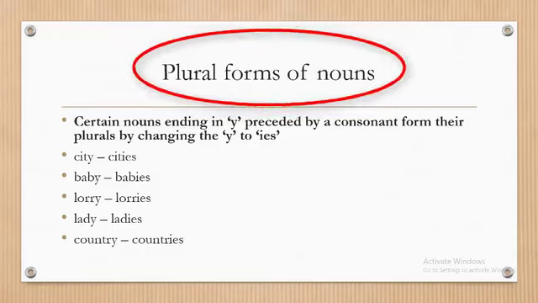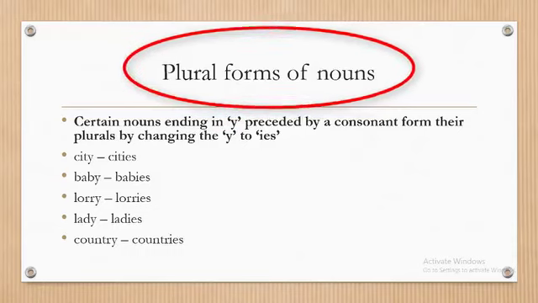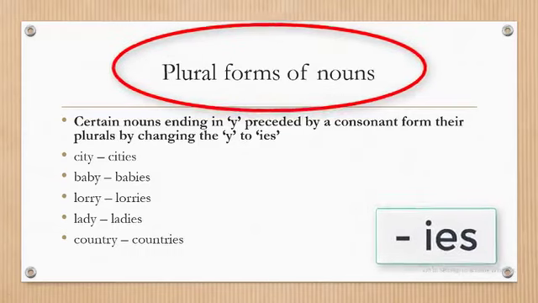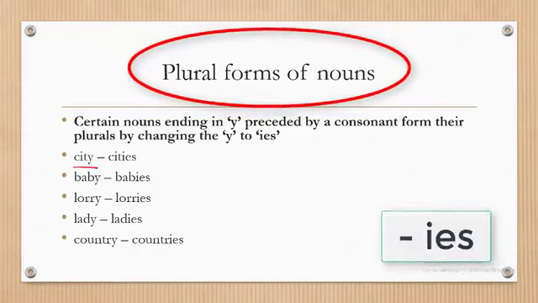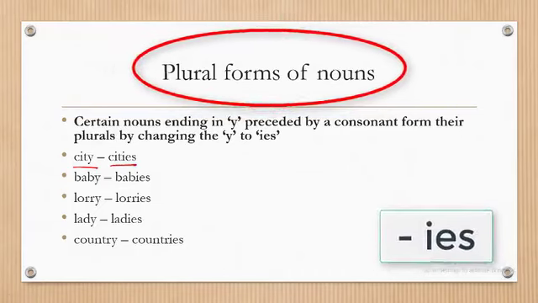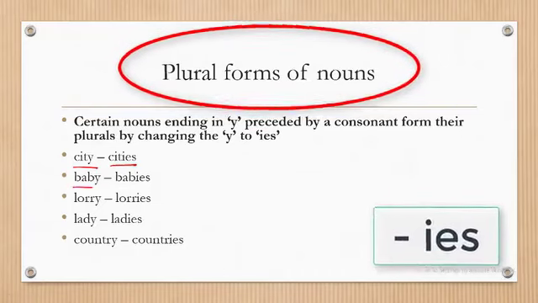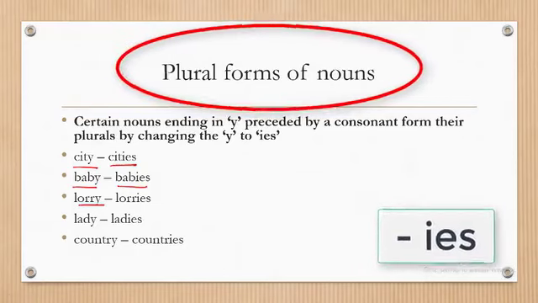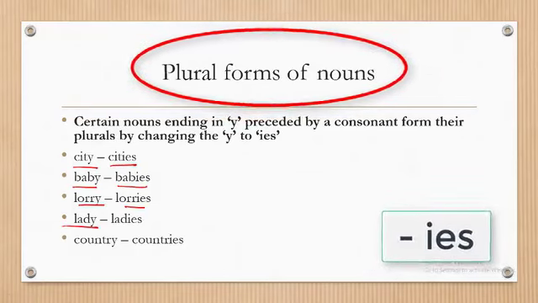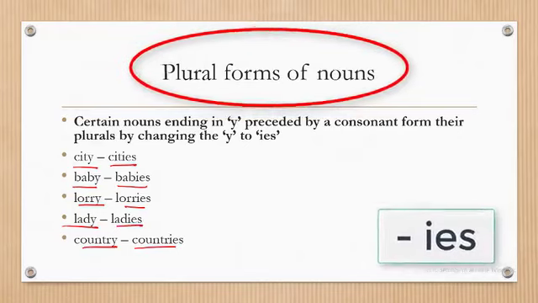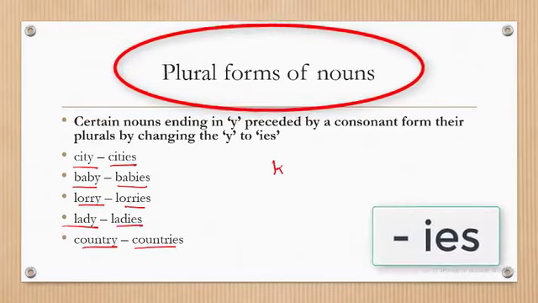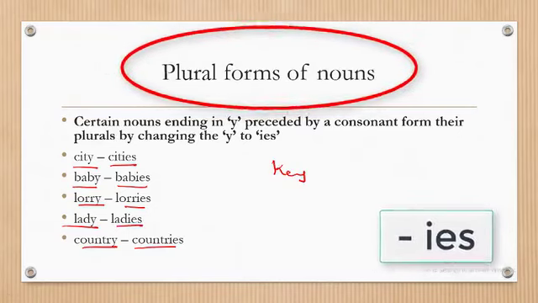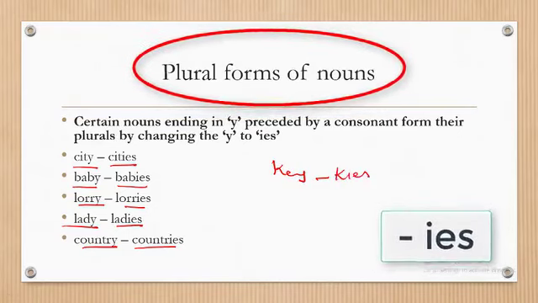Then some of the nouns that end in a y change to i and add es. To give examples, we have city, ending in y, changing to i, add es, cities. Baby, babies. Same thing with lorry, lady, and country. But that does not apply to key. There are exceptions to this. So that is wrong.